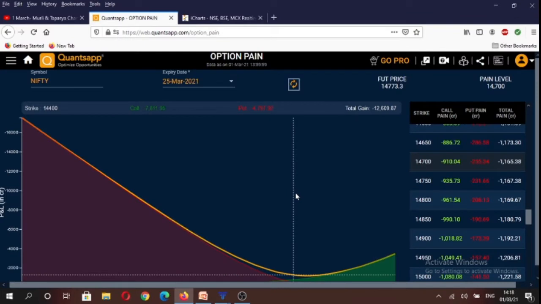So the max pain level for the 25th March monthly expiry contract is at 14,700 level. So it just tells us that if market was to expire at 14,700, in that scenario, option writers are going to suffer the least amount of losses.